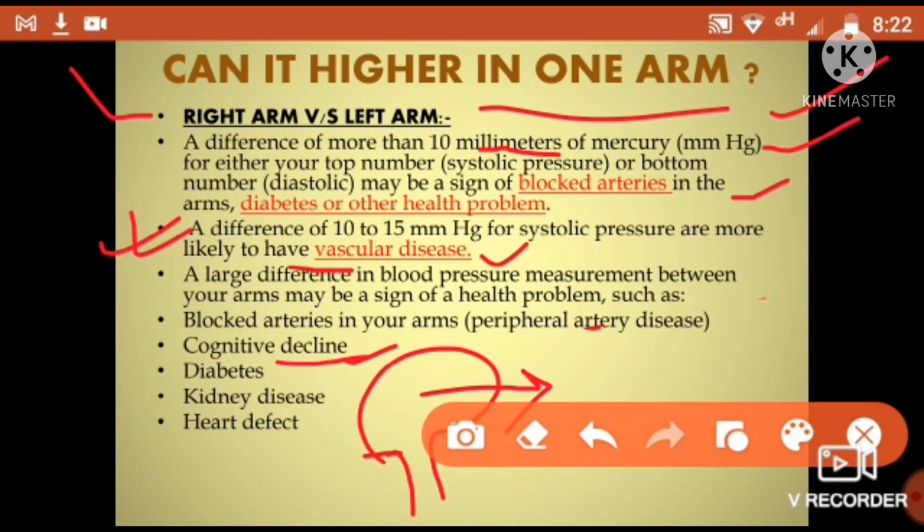loss or dementia. The second cause is diabetes. Diabetes is also when your insulin receptors are not working as they were. So the patient suffering from diabetes has high blood sugar, kidney disease, kidney may be damaged, and heart defects. There are various types of heart defects.